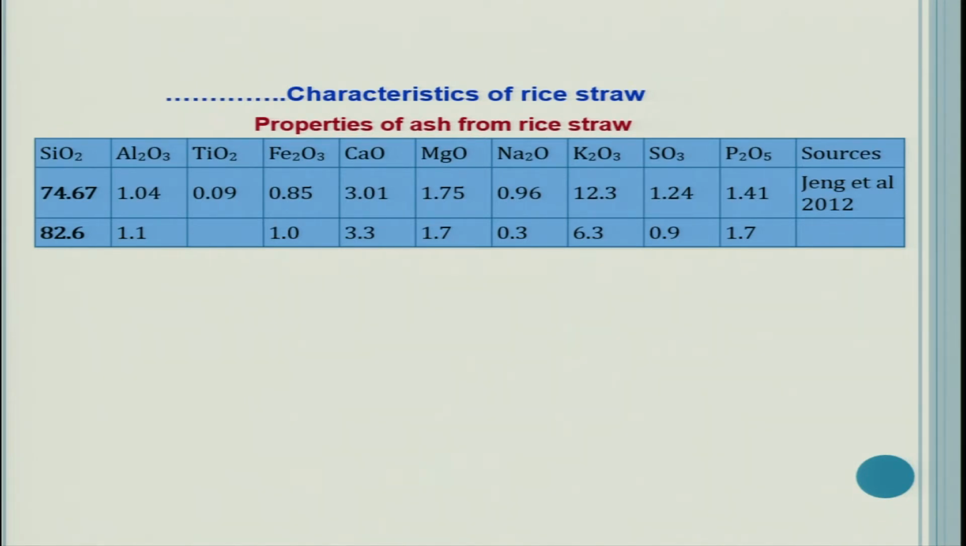74.67%, and aluminum oxide is 1.04%, iron oxide is 0.85%, calcium oxide 3%, magnesium oxide 1.75%. You can see even phosphorus is there, 1.41%. So the ash of rice straw contains several nutrients, particularly phosphorus, silicon, sulfur, sodium, magnesium, calcium, iron, etc.